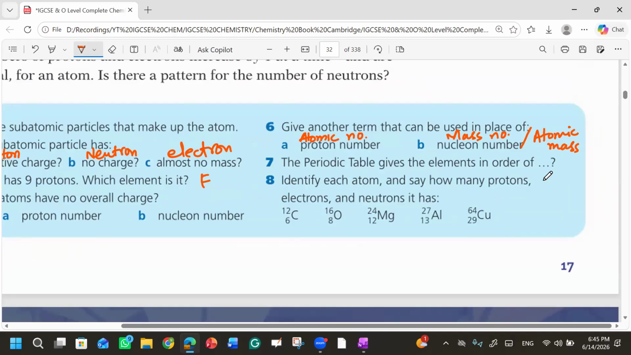Identify each atom and say how many protons, electrons and neutrons it has. For carbon, it would be 6 protons and 6 electrons. How many neutrons are there? There would be 6 neutrons.